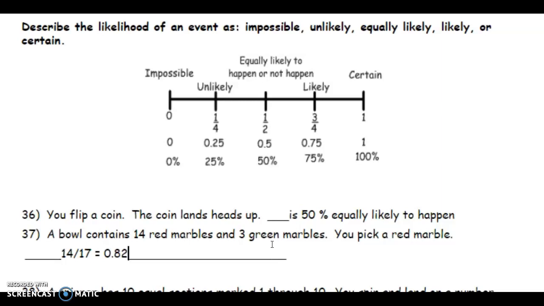I know 0.82 is closer to 1, or I can say that is an 82% chance. Oh, I forgot my equal sign here. 82% chance, which is likely to happen.